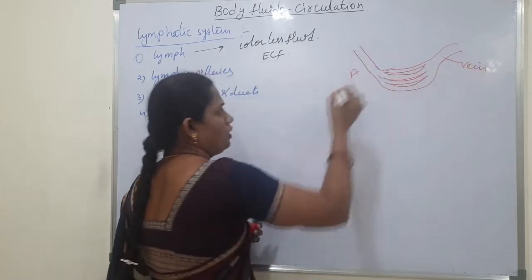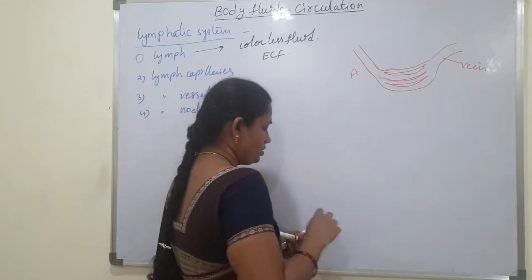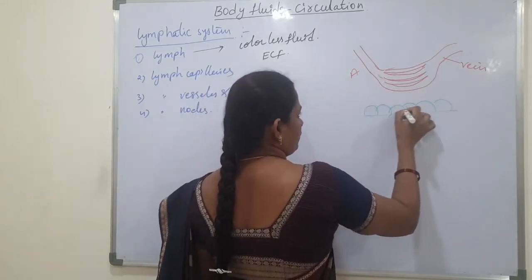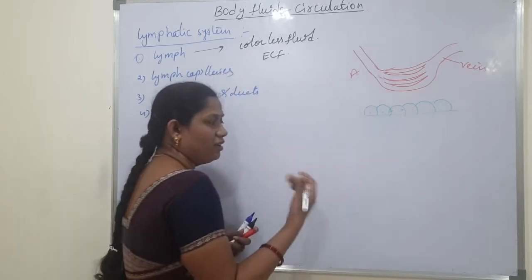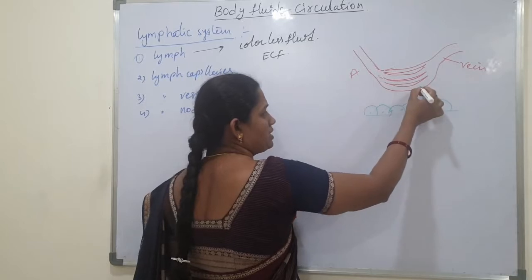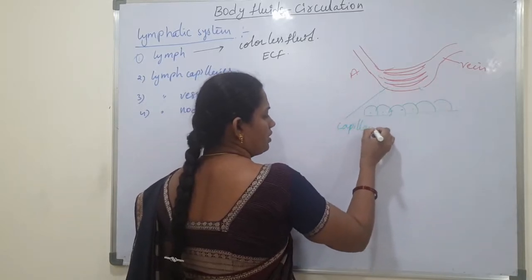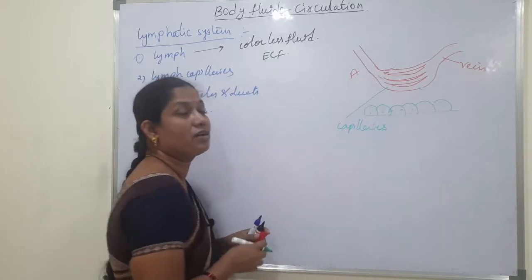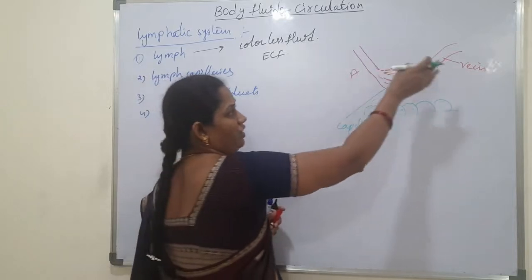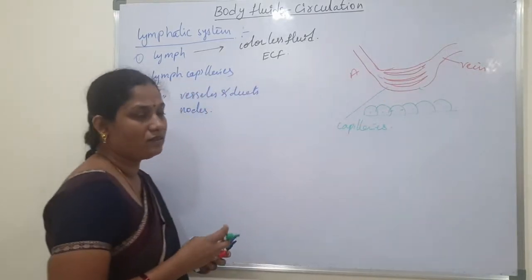Arteries supply the blood to different parts of the body. For example, this is one tissue, any tissue. Whenever the artery reaches the tissue region, it divides into many capillaries. Very small, minute ducts are called capillaries. Then the capillaries join to form the vein.